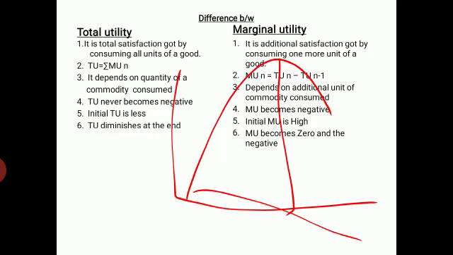When TU is at the maximum point, MU is 0, that is the point of saturation, and when TU diminishes, MU becomes negative. So if you know the law of diminishing marginal utility, and the chart and the diagram, you can simply write these points of difference. We will go to the next one.